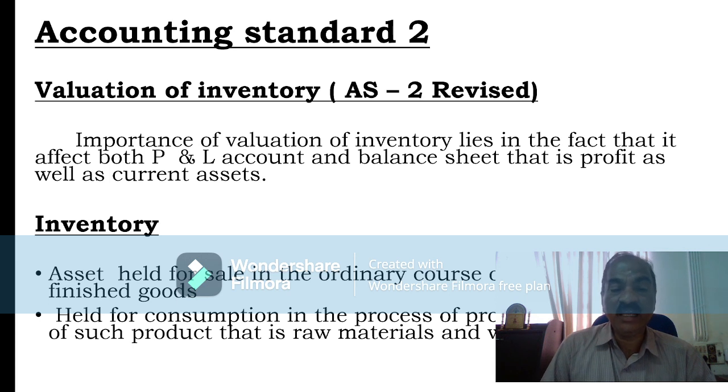Then the second item is assets held for consumption in the process of production for sale of such a product, that is, raw material and work in progress. So raw material and work in progress as well as finished goods will be covered under the term AS 2 inventory. Work in progress means semi-finished or half-finished.